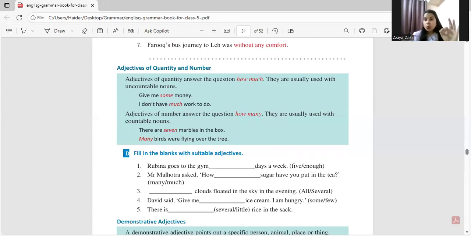Now we talk about quality. We are moving to quantity and number. Now there's a slight difference between these and we have to understand quantity, number. Now quantity is something that we cannot count. That's why we say how much. For example, can you count milk? Of course not. That is why we cannot say a milk, right? But we can say a bottle of milk, right?